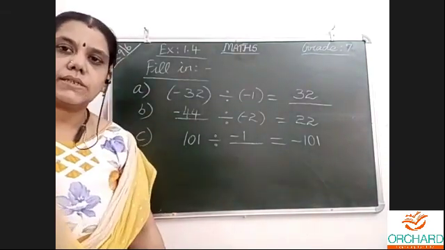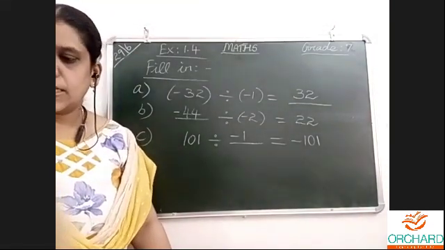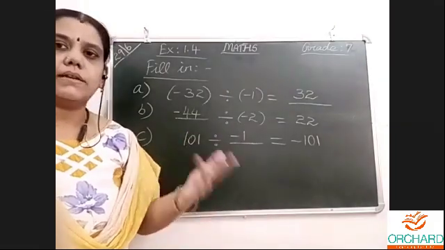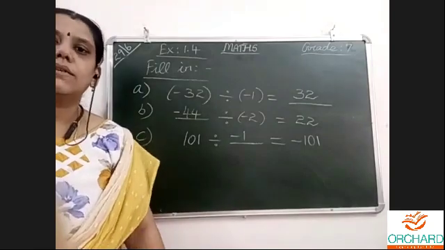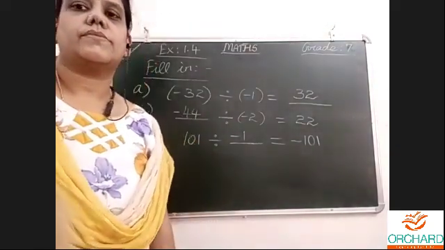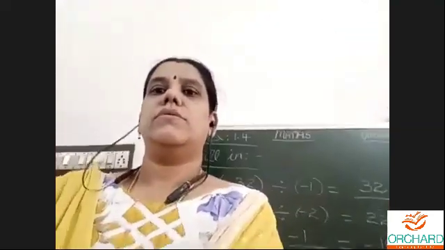So before the test, we will see some more revision problems. Anytime we will have cycle test, no? So before that, I will give a recap and again some more problems. Now this chapter over. Next class we will be starting with our next chapter, fractions 1.